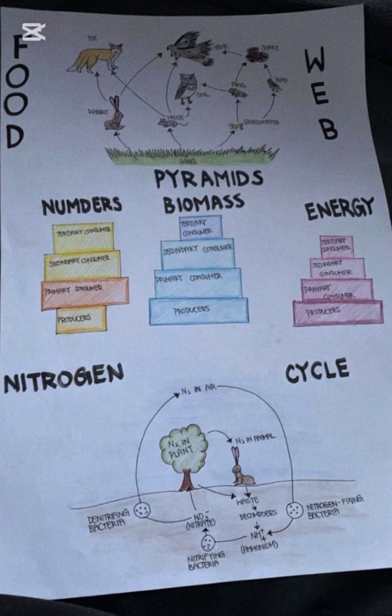An inverted pyramid happens when there are fewer producers at the bottom and more consumers above them, which looks upside down from how it normally should be. This can be seen in ecosystems like the ocean, where small producers like phytoplankton reproduce very quickly, even if there are many of them at once. Even though they are small and few, they can still support many larger animals like fish.